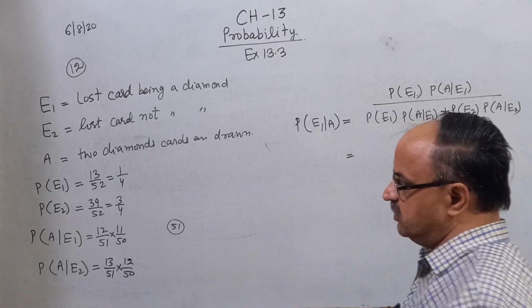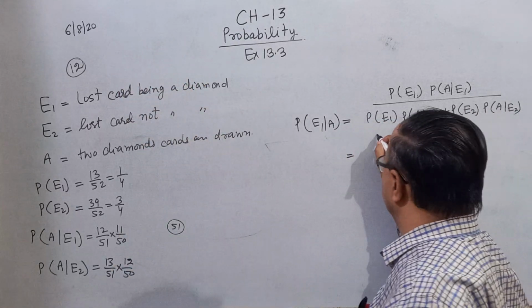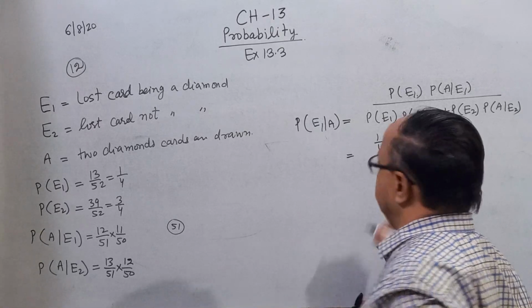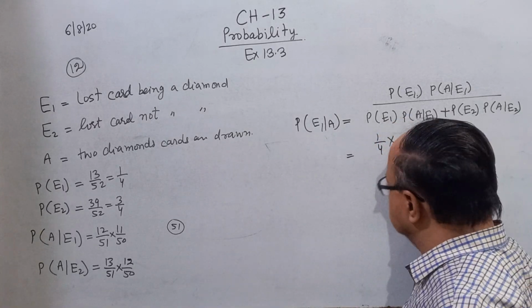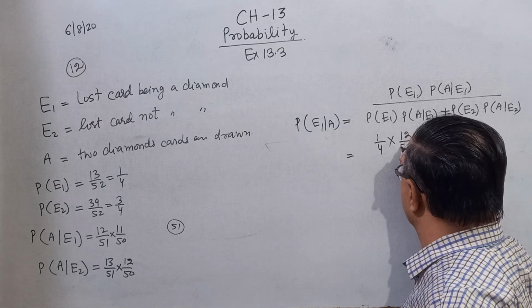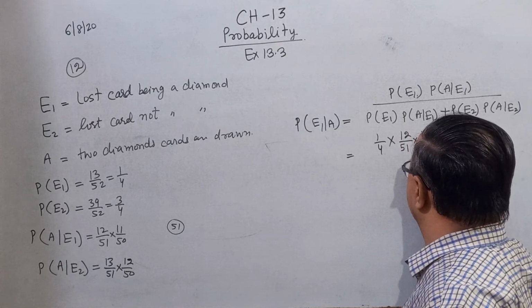Now the probability of E1 is 1 by 4 and the probability of A by E1 is 12 by 51 into 11 by 50.